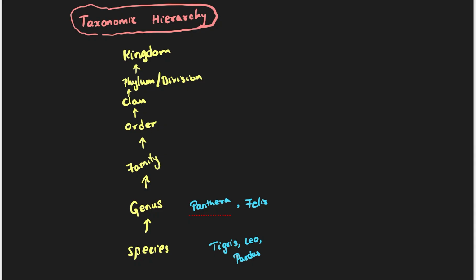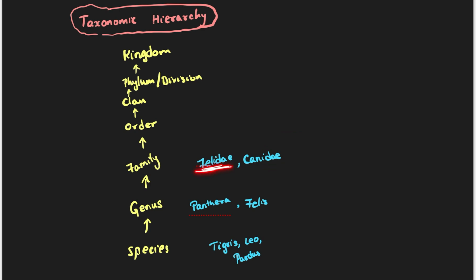Cats belong to the genus Felis, whereas lion and tiger belong to the genus Panthera. They are not in the same genus, but they are in the same family, which is Felidae. Then where does the dog belong? Dog belongs to Canidae. Dogs and cats are different families. Canidae means dog, because they are canines.